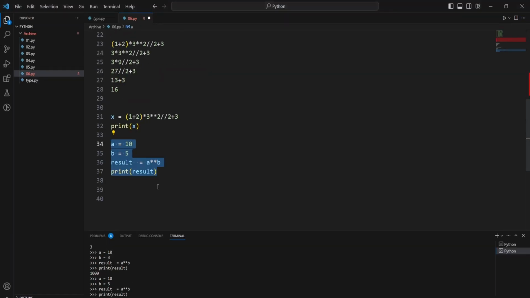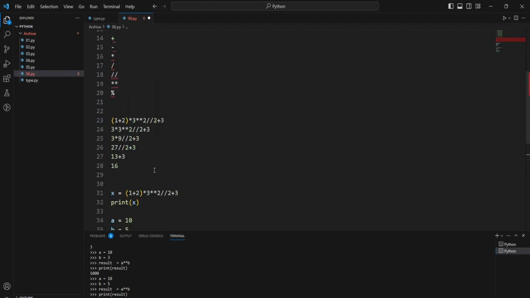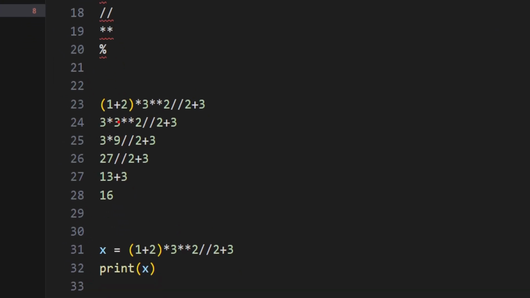Okay, now just assume we got a problem statement where we have all the operators included in one problem. So how will it solve, how will the system work? In that case, first it will solve the bracket, the parenthesis, then the exponent will be solved.